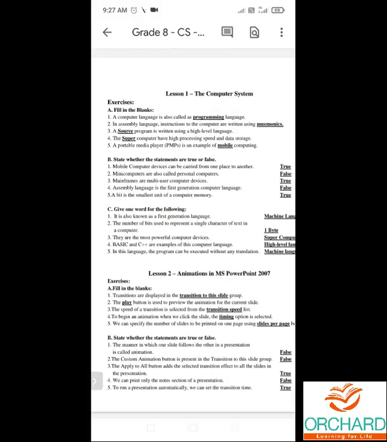A computer language is also called as a programming language. In assembly language, the instructions to the computer are written using mnemonics. Third one, a source program is written using a high-level language. Fourth one, the supercomputer have high processing speed and data storage. Fifth one, a portable media player, that is PMP, is an example of mobile computing.